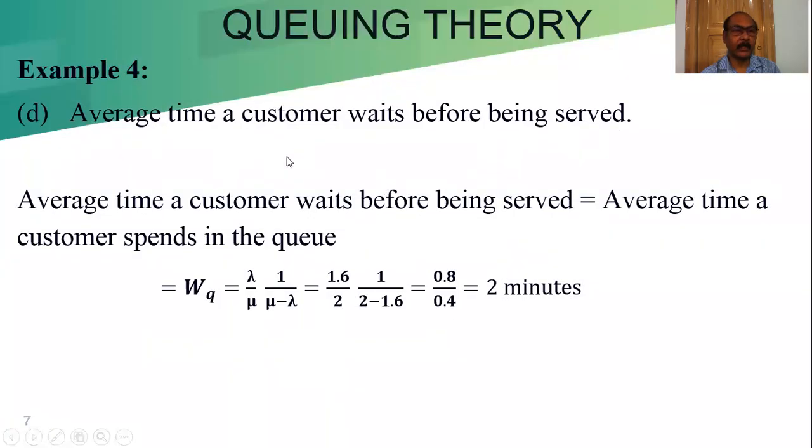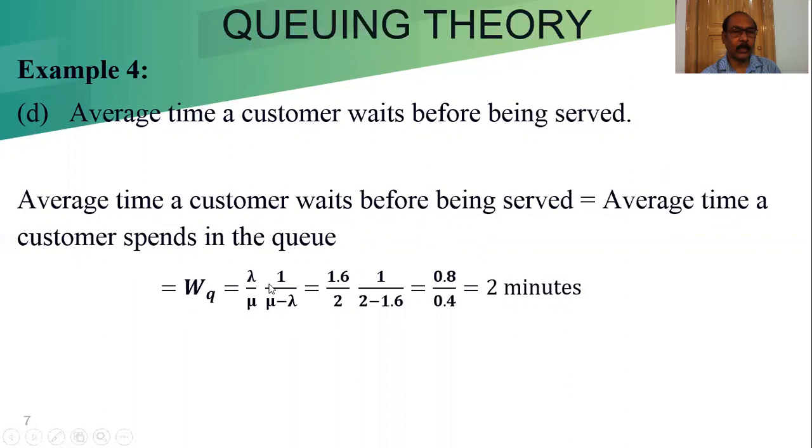before departing the system. Question D. Average time a customer waits before being served. Before being served means waiting time in the queue. Basically, this is the waiting time in the queue. Average time a customer waits before being served. That means average time waiting in the queue. WQ is equal to lambda by mu into 1 by mu minus lambda.